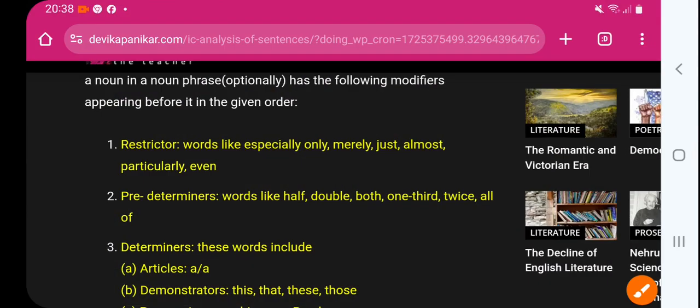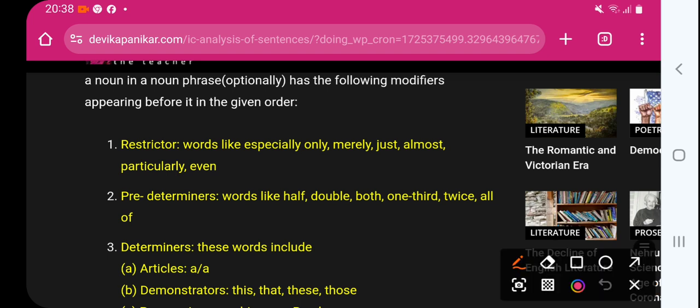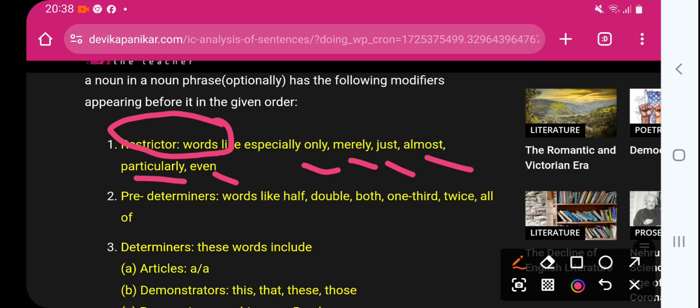So it's very important, they appear before it in the given order. So that is restrictor. Restrictors are only, merely, just, almost, particularly, even. This is called a restrictor word. Why? Because they are putting a condition: only, merely, just.